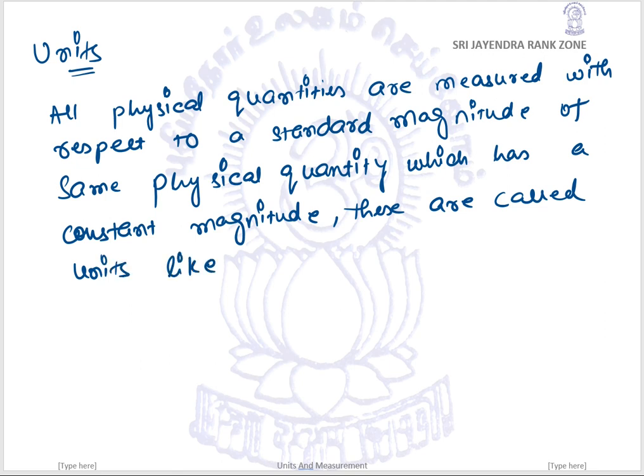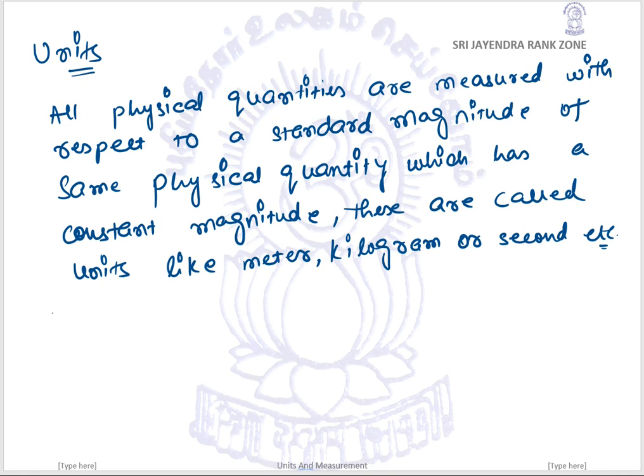like meter, or let's say kilogram, or second, etc. So when we compare certain quantities with a certain constant magnitude, and by constant we understand that it cannot be changed over time, over temperature, or over pressure. They are the standard one. So when we compare certain things with a standard magnitude of the same physical quantity, they are known as units.